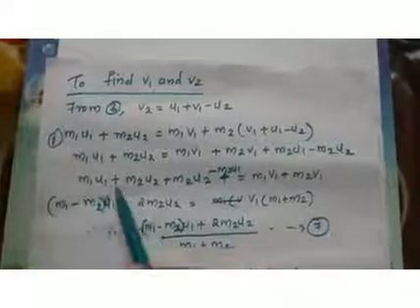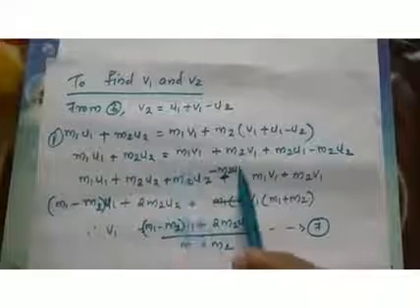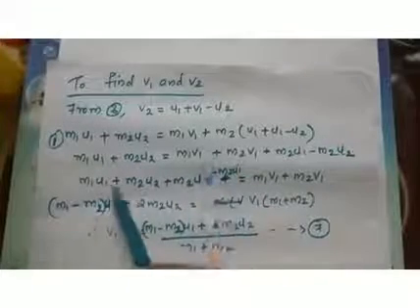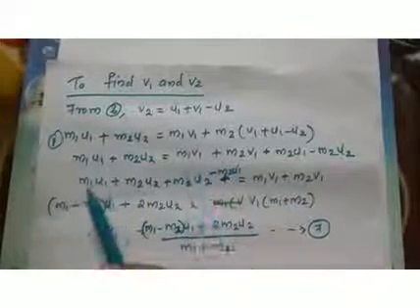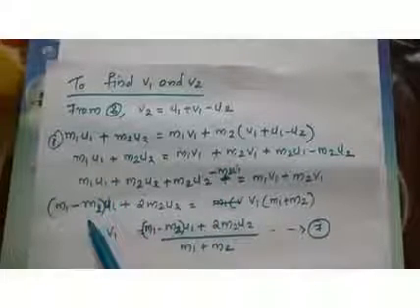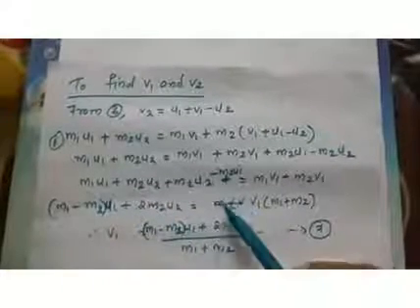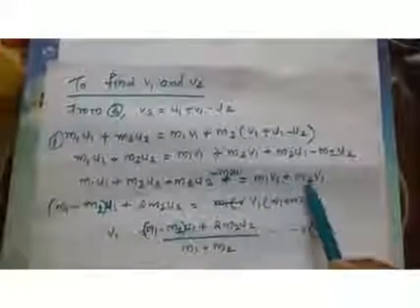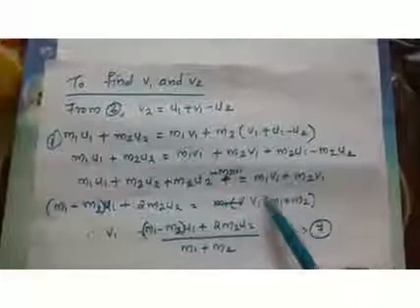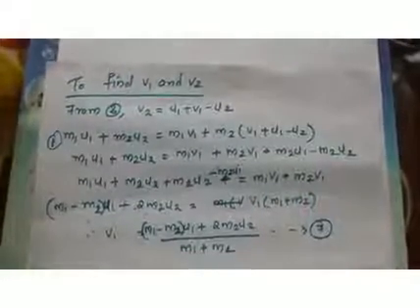Now u1 is a common factor on the left, and v1 is a common factor on the right. So you will get u1 into m1 minus m2, plus m2 u2 plus m2 u2, which will be 2 m2 u2, equal to v1 into m1 plus m2.